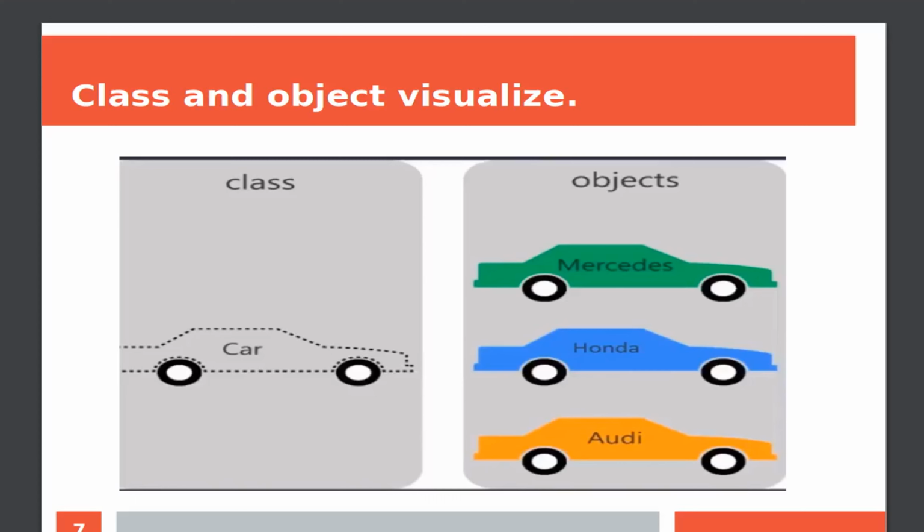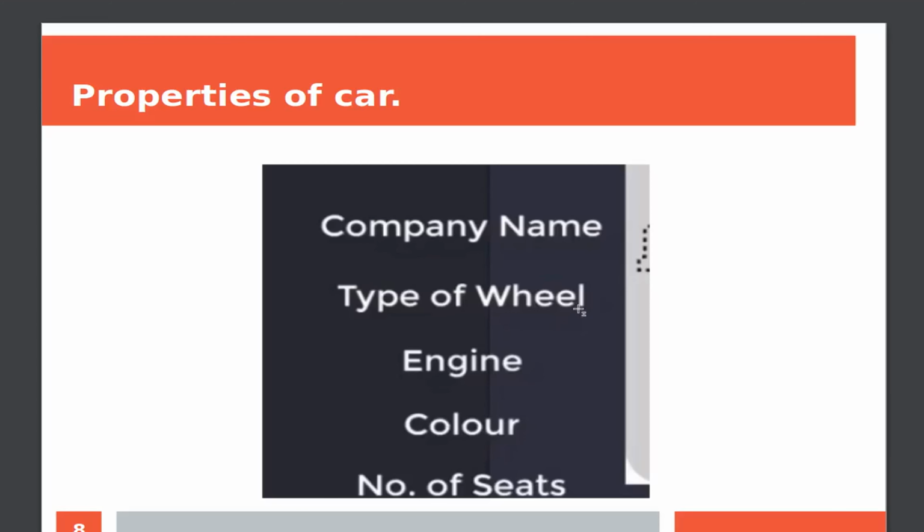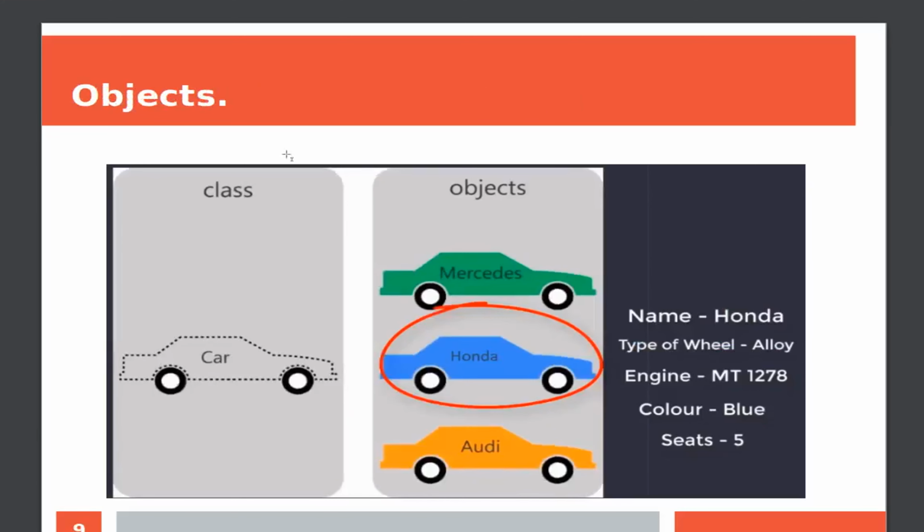The attributes could be company name, type of wheel, color, engine, number of seats, and so on. These represent properties or attributes. What we are doing here is just following a structure, and all these objects will follow the same structure plan.